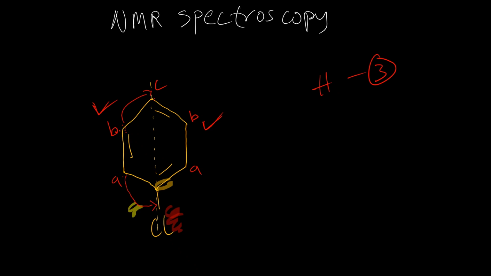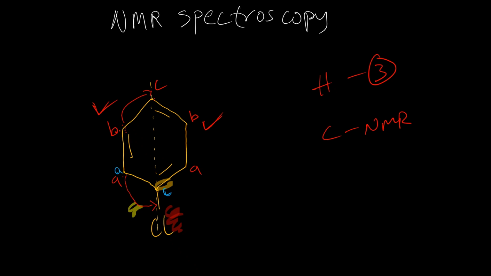So what about in the carbon NMR spectrum? How many signals will this structure produce? We have a carbon here, so basically we're going to have 4 carbon signals.